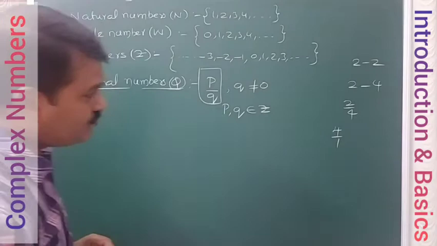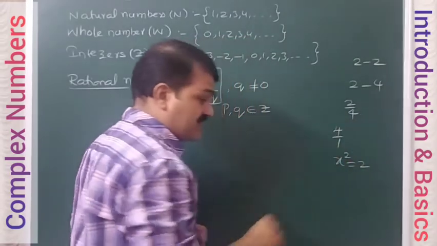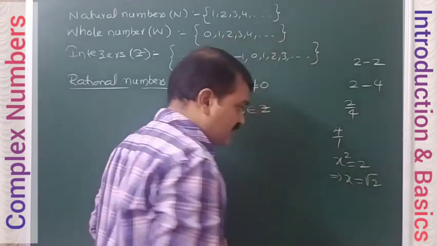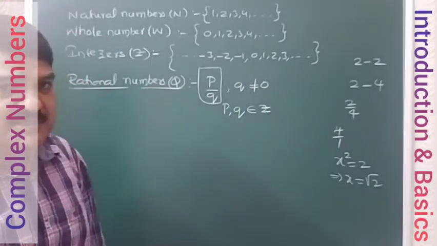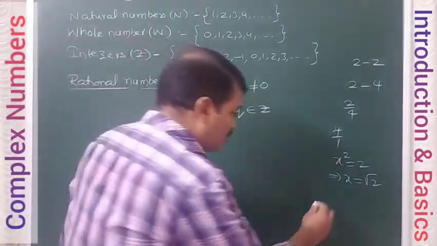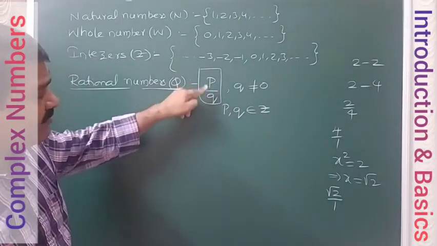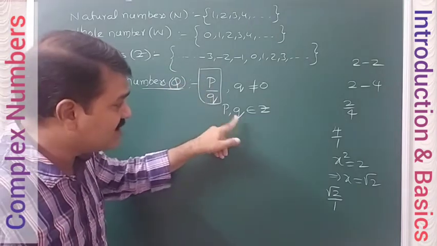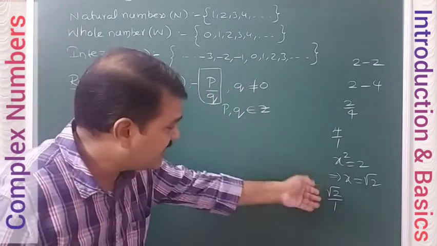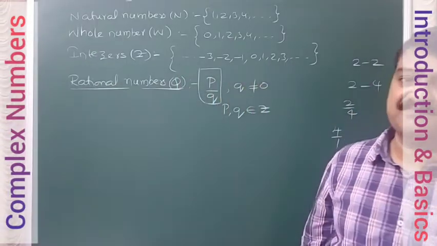Next now, for example, if I take x square is equal to 2, some equation, then what is x? Root 2. Is it covered in this rational number system? Definitely not, because root 2 we cannot put in p by q form. So root 2 we can write as root 2 by 1, of course. But in p by q form, both numerator and denominator must be integers only. So root 2 is not an integer, so it is not p by q form. Numerator is not an integer. So definitely this is not covered in the rational number system.